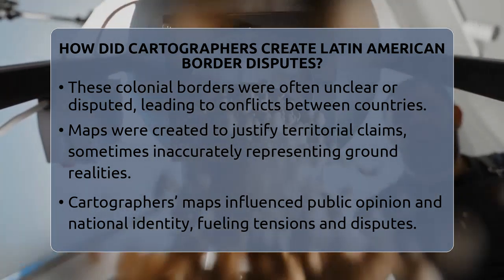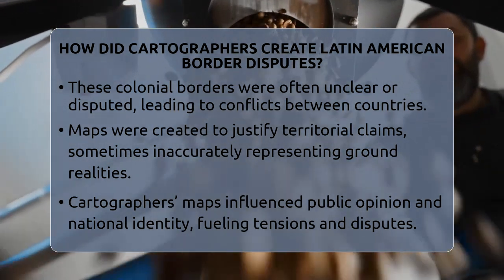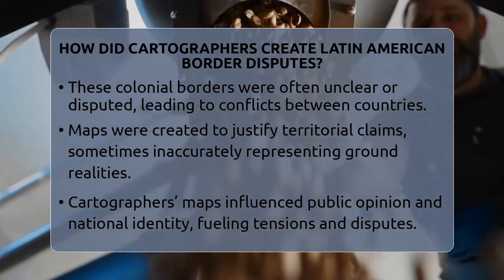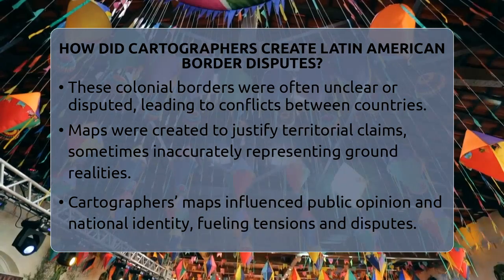This idea is called uti possidetis juris, meaning as you possess. It meant new countries should keep the borders they had under colonial rule. But these borders were often vague or disputed, leading to conflicts.